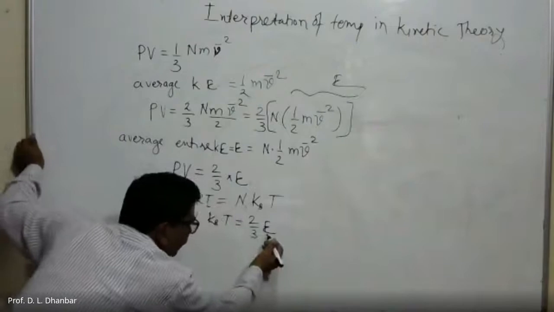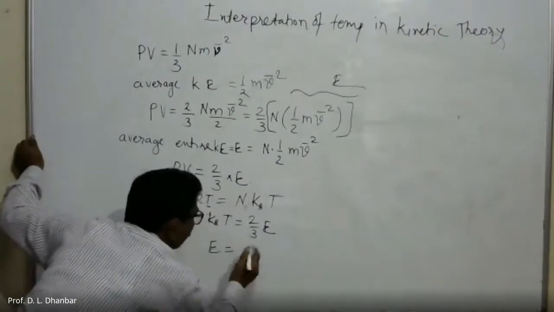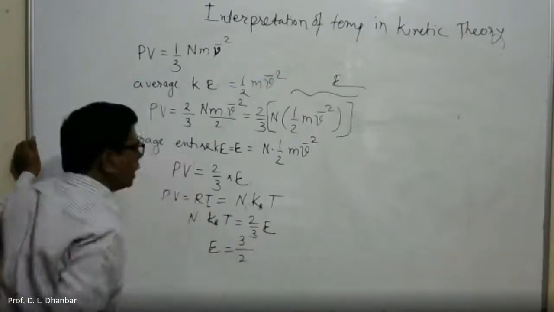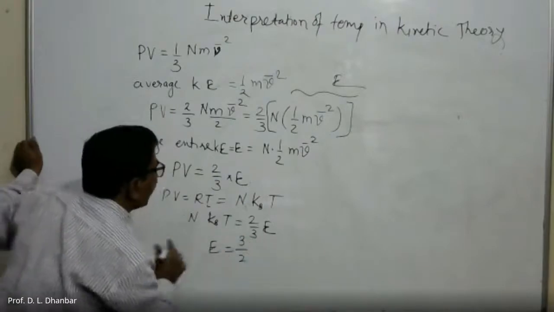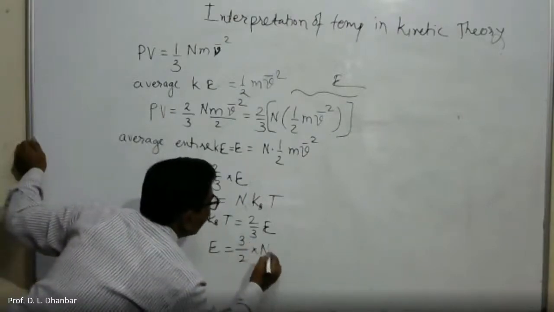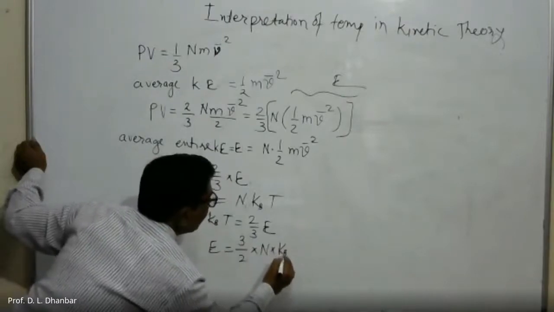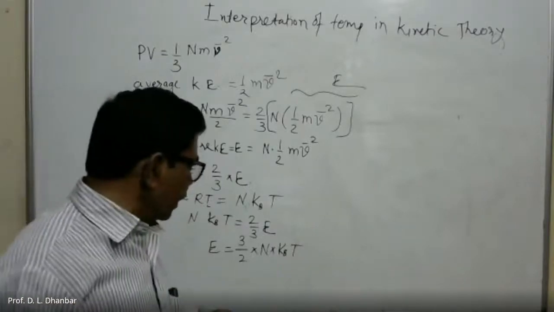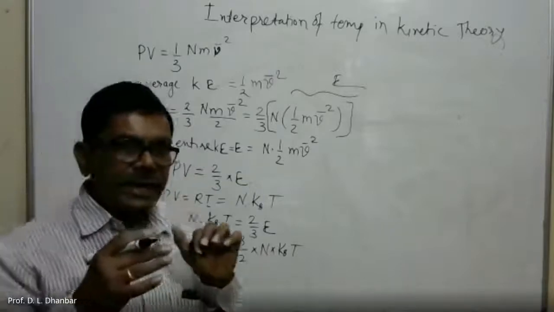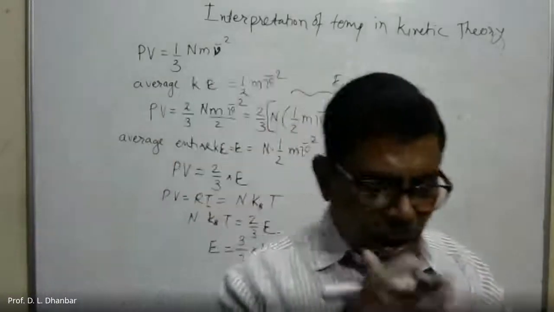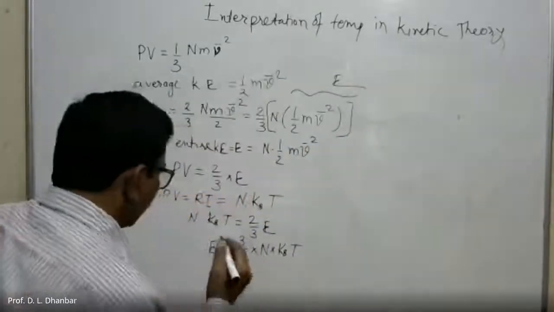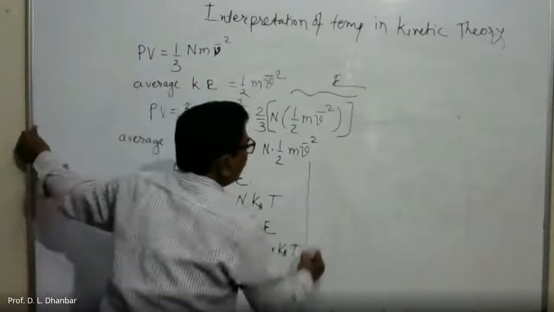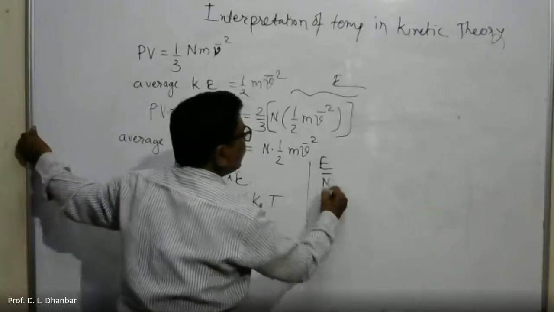If you take the cross multiplication, then E is equal to, transferring this 3 on the left-hand side and the 2 as well, it becomes 3 by 2 into N into K_B into T. So E is equal to 3 by 2 N K_B T. And our aim is to find out the kinetic energy per molecule, which is E by N, if you transfer this N on this side.